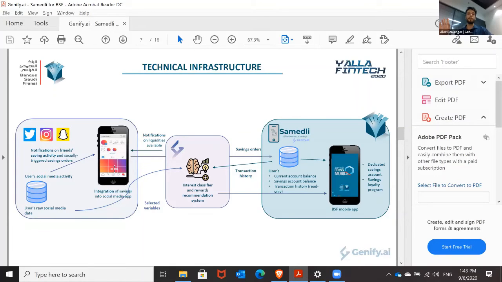On the bank side, we require read access to the account balance, write access to make transfers to the savings account, ideally on a dedicated account. And finally, we also operate the AI engine that takes care of recommending relevant rewards to our users. And we do that based on 2 sources, the social media data and also the banking transaction data.